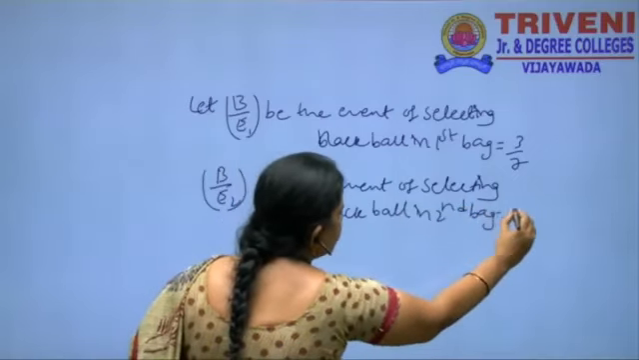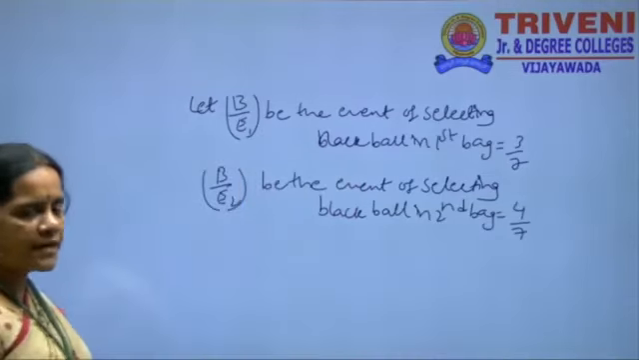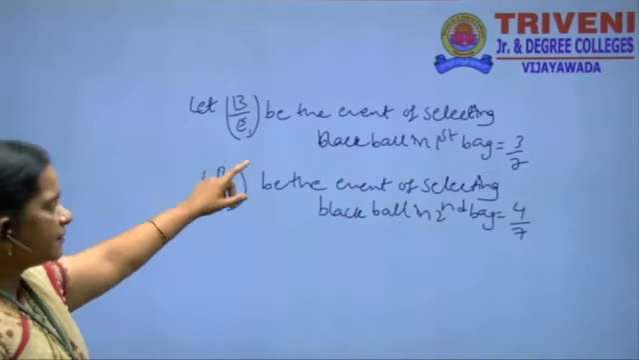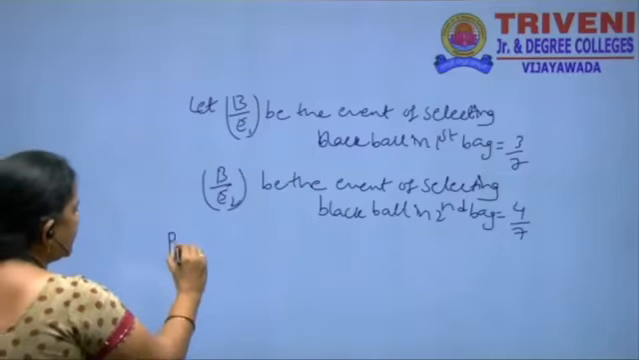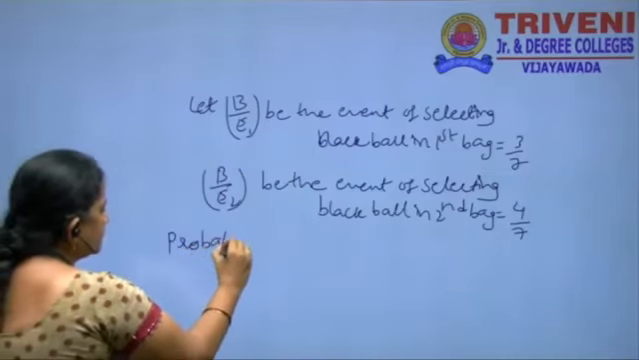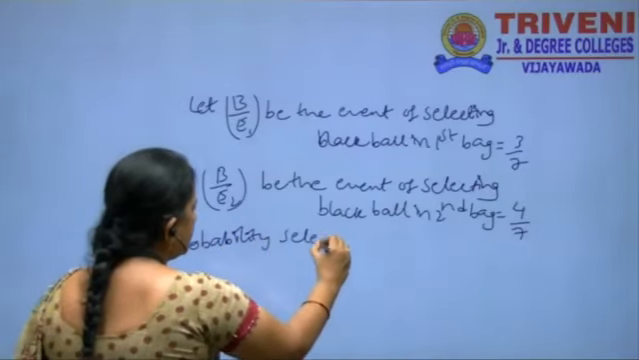How many black balls in the second bag here? 4. By total is 7. First bag selection is 2 by 6. Second bag selection is 4 by 6. The probability of selecting a black ball